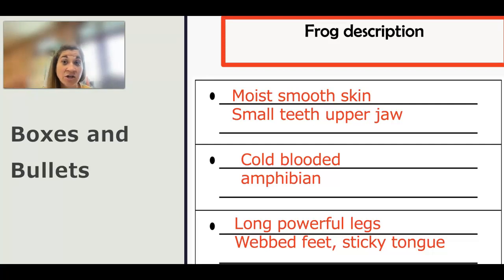Okay? All right, writers, I'm hoping that when we start back, that you will have 3 text structures done. Compare contrast, cause and effect, and now boxes and bullets.